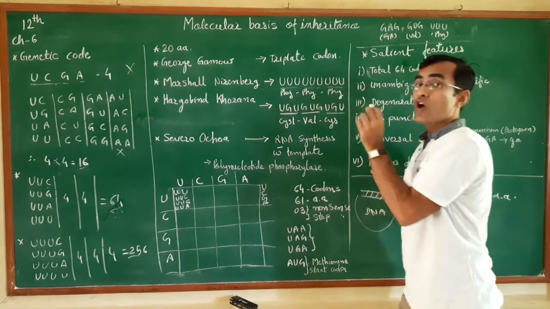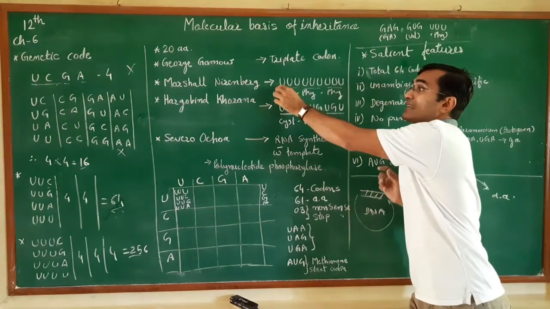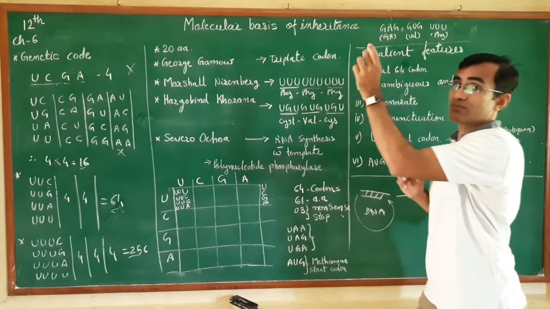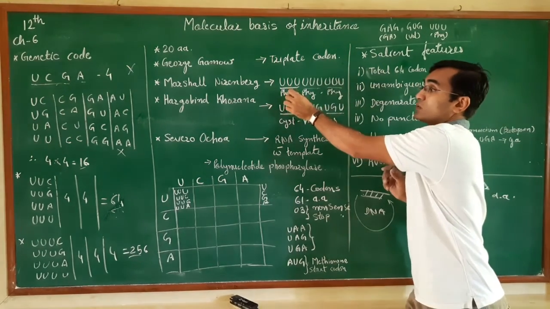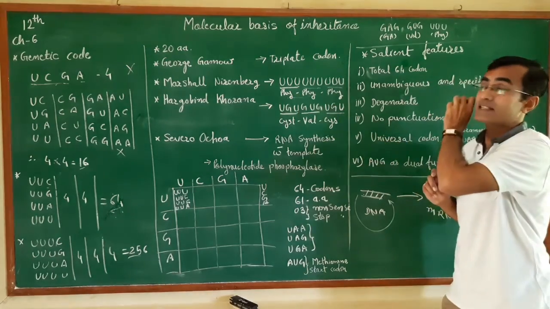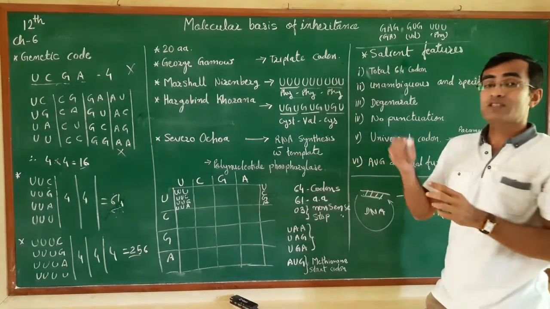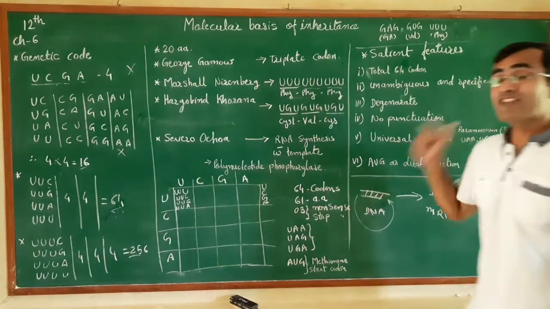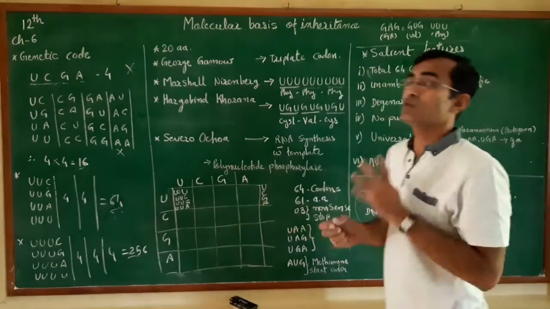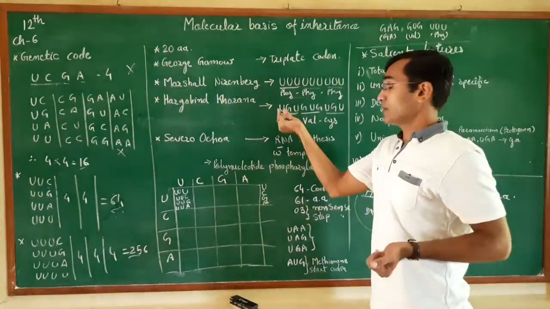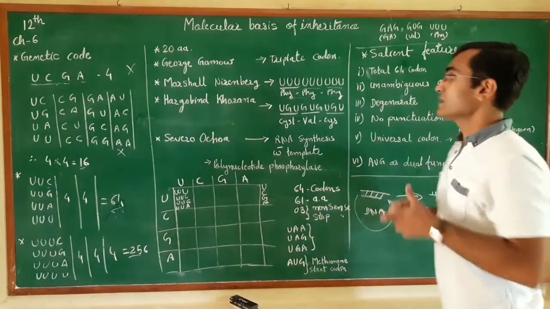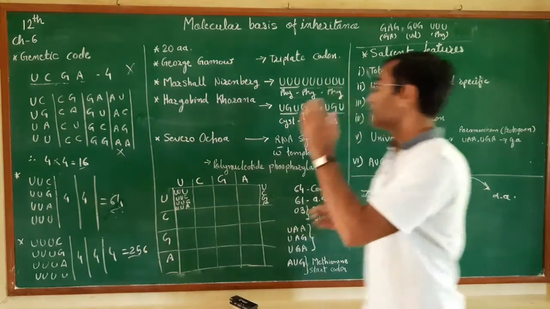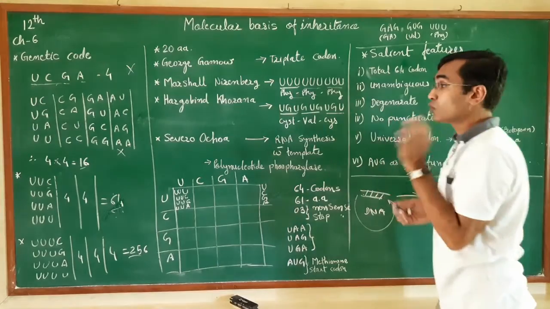Now, he observed that when he used only a single type of nucleotide, uracil, he was able to synthesize a single type of polypeptide chain, or homopeptide chain, that was made up of a single amino acid, phenylalanine. After that, Hargobind Khurana used two nitrogenous bases, uracil and guanine. He repeatedly joined those two different subunits.